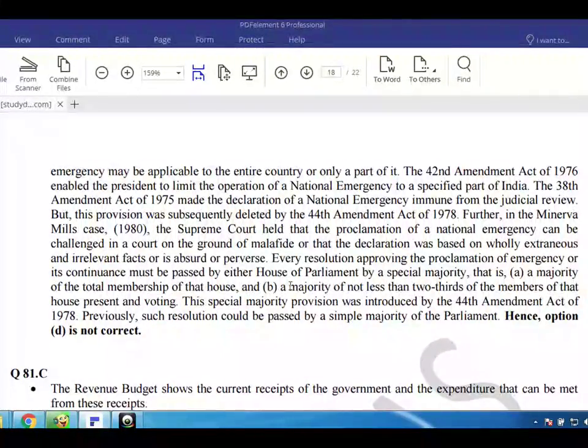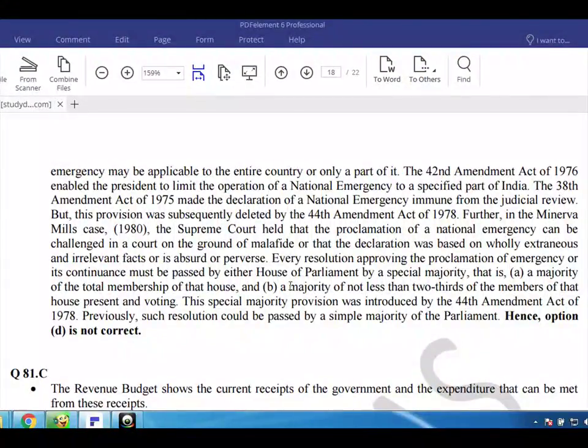Further, in the Minerva Mills case, 1980, the Supreme Court held that the proclamation of a national emergency can be challenged in a court on the ground of malafide, or that the declaration was based on wholly extraneous and irrelevant facts, or is absurd or perverse.